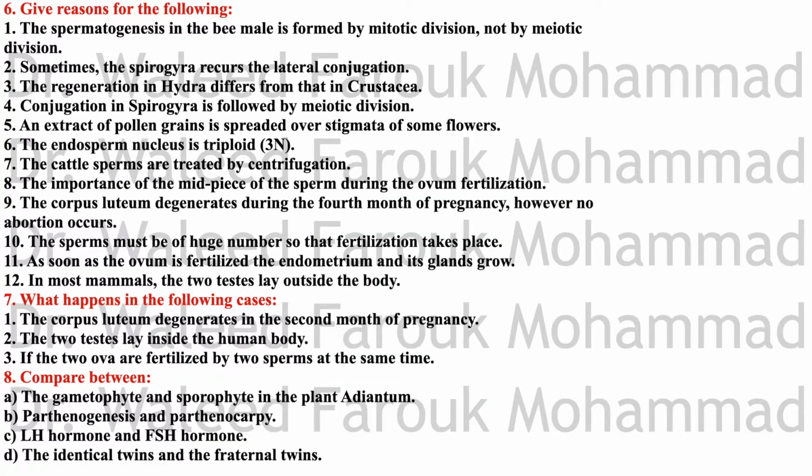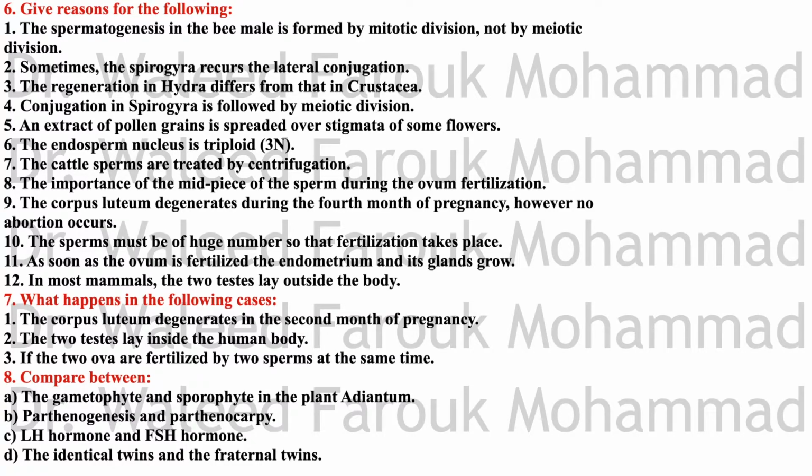Give reasons for the following. The spermatogenesis in the bee male is formed by mitotic division, not by meiotic division. We all know that the bee male is originated from an unfertilized egg, which means haploid number n, by the parthenogenesis process, so the cells of the testis are haploid also. So the spermatogenesis is formed by mitotic division, not by meiotic division.